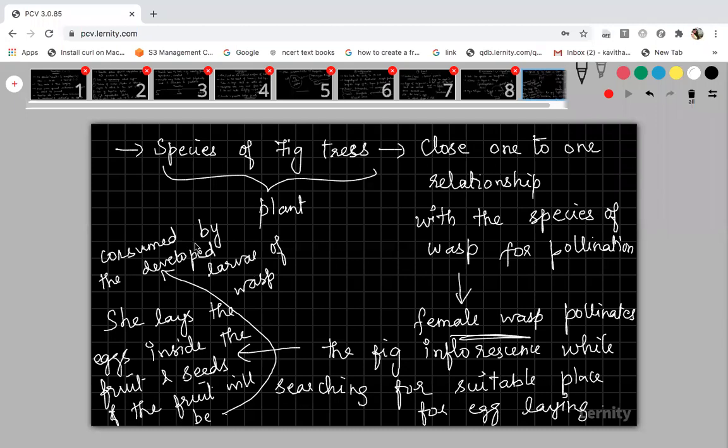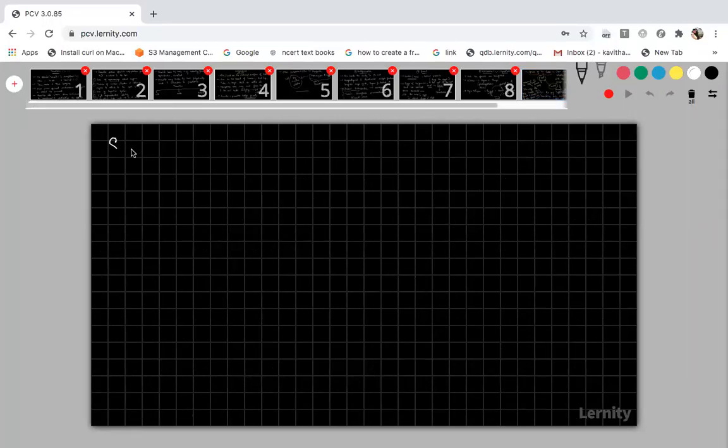inside the fig fruit. So in this, the female wasp is an animal and the fig tree is a plant. So this plant and animal are getting mutually benefited. So it can also be called mutualism. Okay. And I'll give you one more example of this plant-animal relationship.